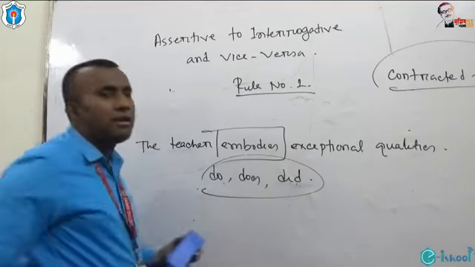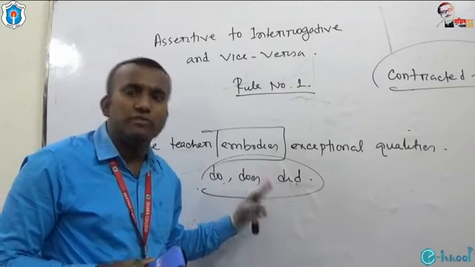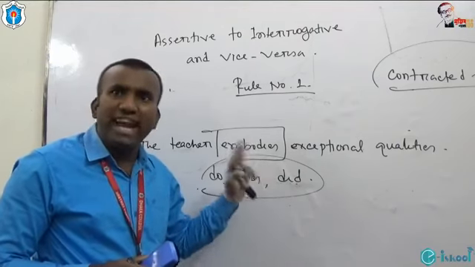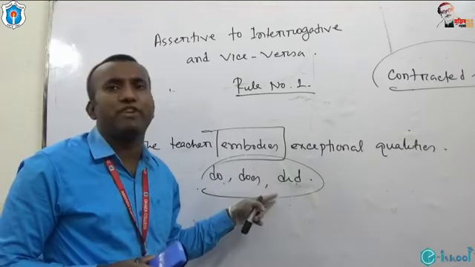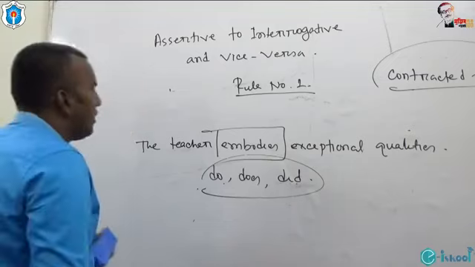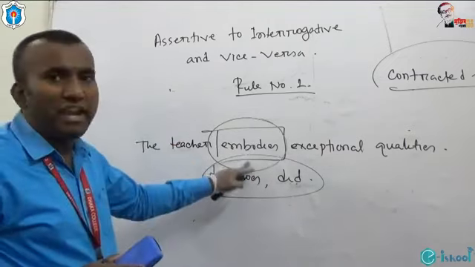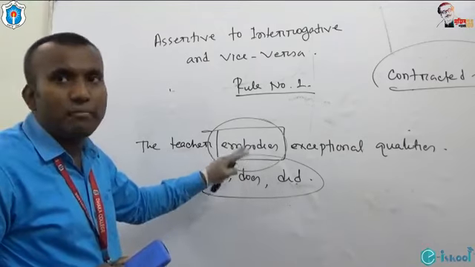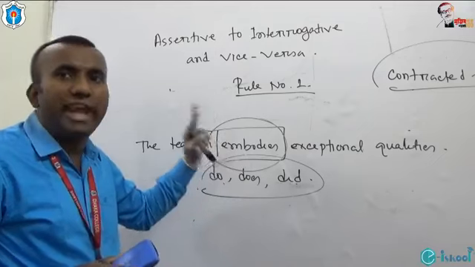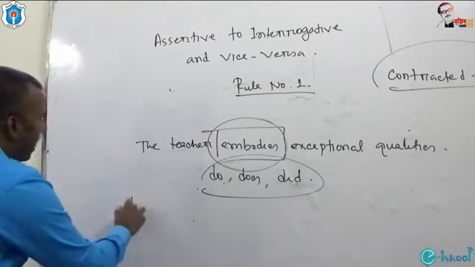Do, does, did. These three auxiliaries are used if you don't get any direct auxiliary verbs in an assertive sentence. So, as this sentence has a main verb, and that is embodies, and as this verb is with s or es, we have to start with does.